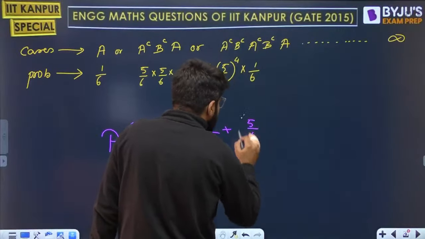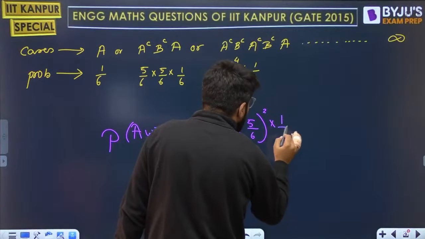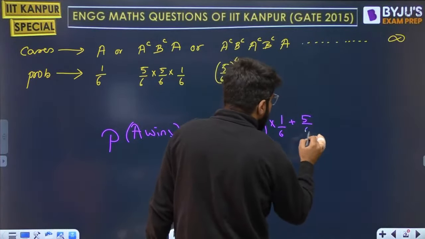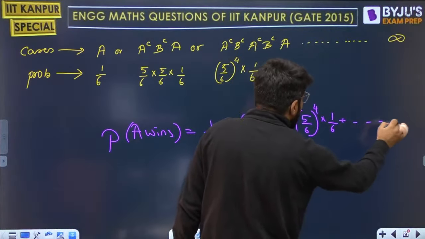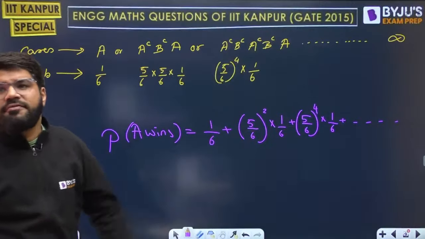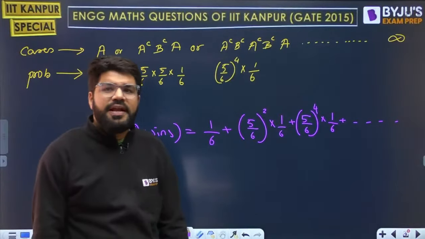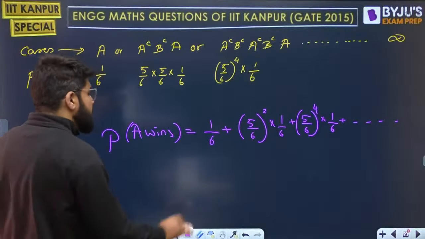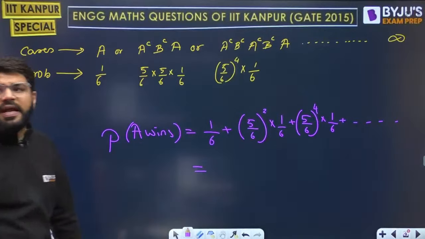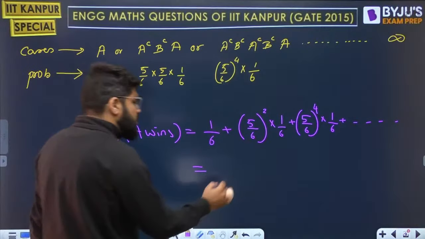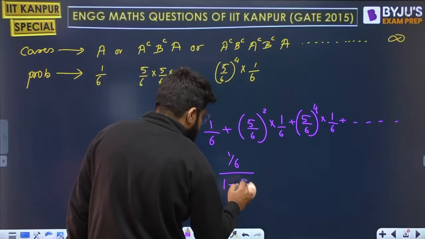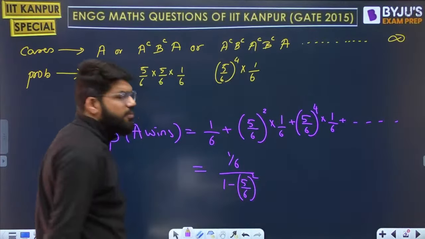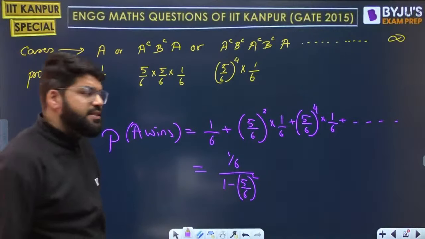So 1 by 6, plus (5 by 6) squared into 1 by 6, plus (5 by 6) raised to the power 4 into 1 by 6, up to infinity, and this is the infinite GP. This is known as a GP with an infinite number of terms, where the first term is 1 by 6 and the common ratio is (5 by 6) squared. a upon 1 minus r formula I will apply because the common ratio is less than 1.